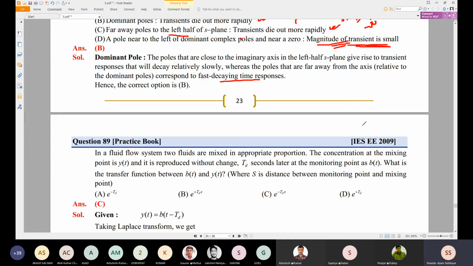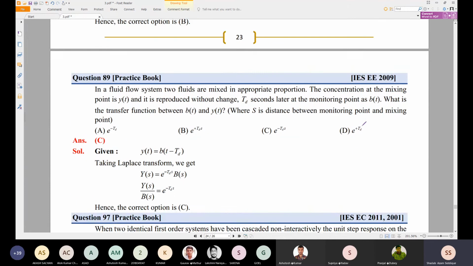Now one more problem which is given here. You can see a fluid flow system in which two fluids are mixed in appropriate proportion. This is a practical kind of problem.